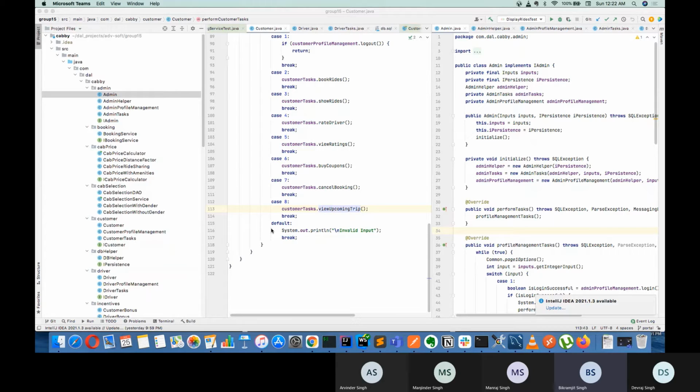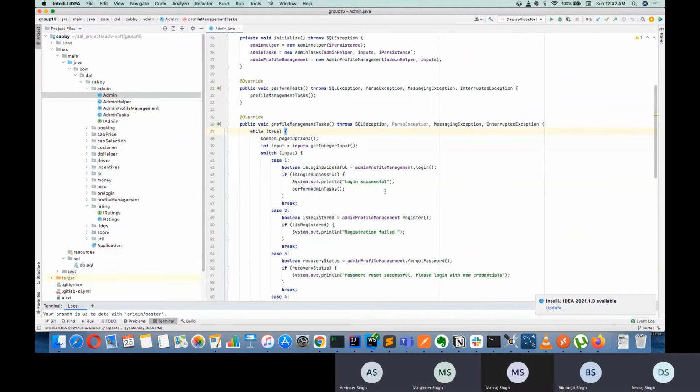Suppose a female driver feels unsafe with a male, so she has an option to choose a female driver as well. All the functionalities will be discussed in detail. Now I'll be handing over to Devraj, who will be talking about the technical aspects and the technical overview of the project, and then each one of us will be talking about our functionalities. Over to you, Devraj. So yeah, thanks Vikram.